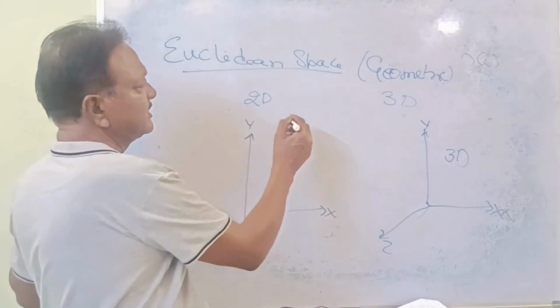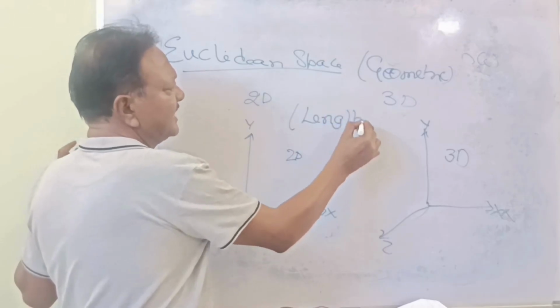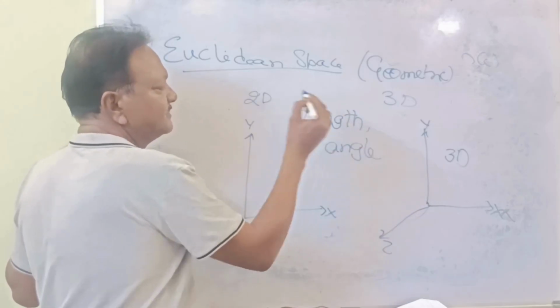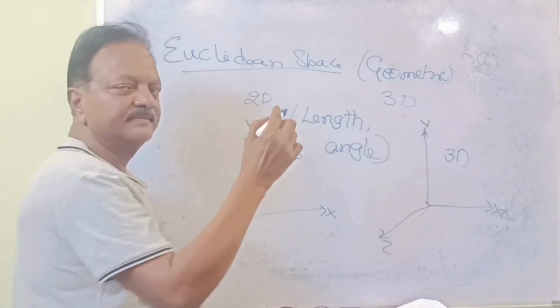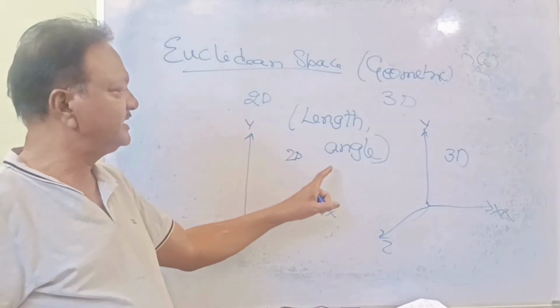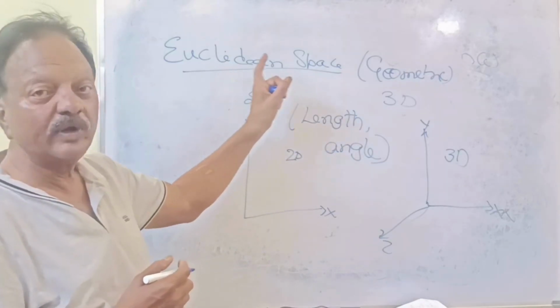So everything depends upon length and angle. Both must be there. While calculating the length, we have to see the angle also. So these are both quantities of the Euclidean space.